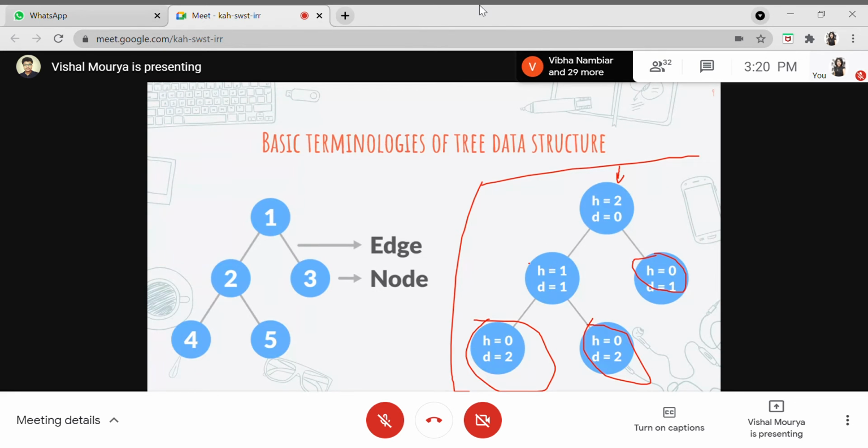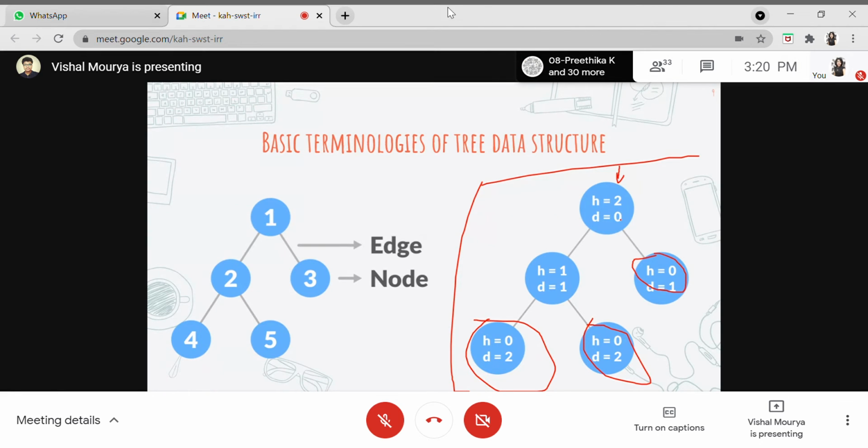This node has height 1 because it is at level 1 and is not a leaf node. Similarly, this node is at level 2 from the bottom: level 0, level 1 and level 2. So this is the height 2 of this particular tree. This is how we calculate the height of trees. We'll be coding it out a few minutes after this presentation, so everything will be clear in that scenario as well.